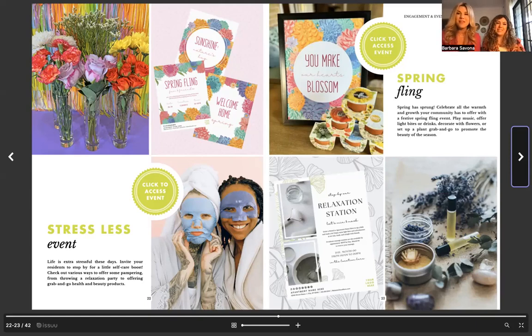Okay, I love this stress less event because raise your hand if life is stressful sometimes. Oh my gosh, we're obviously sisters. We love this. This can be a grab and go, or it can be like an all-out event, but having little things like a relaxation station, you can have different oils, you can have different grab and go masks, you can have the stress balls, little candles. You can also do tea bags, like chamomile tea or different teas. And again, depending on how you want to lay this out, you can either do it as a grab and go or pre-done little goodie bags. We give you everything you need to put it together, make it feel special.